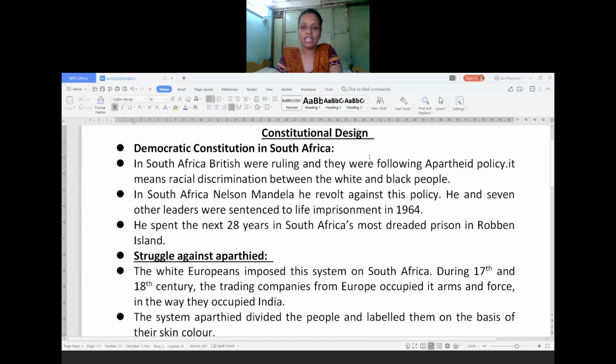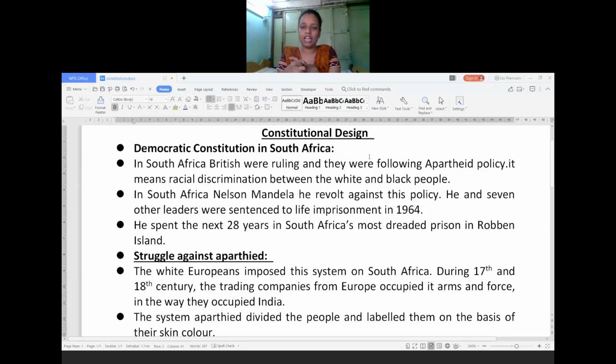He revolted against this policy, along with his seven followers and leaders. Because he revolted against the racial discrimination practised by the white people, he was arrested, and as a punishment he was given life imprisonment, to stay in prison till his death.